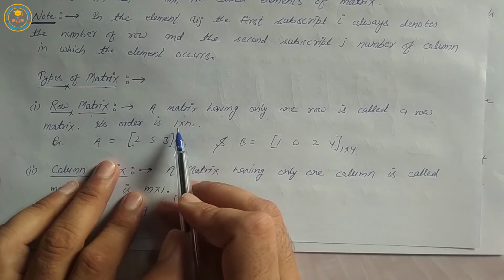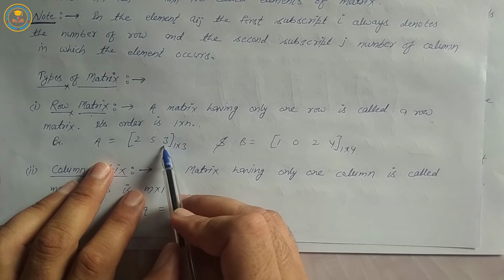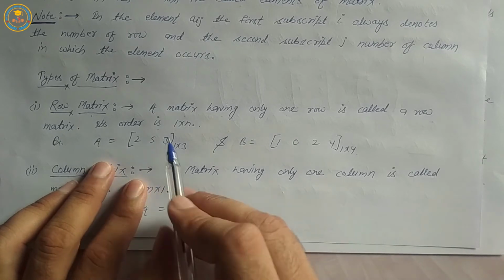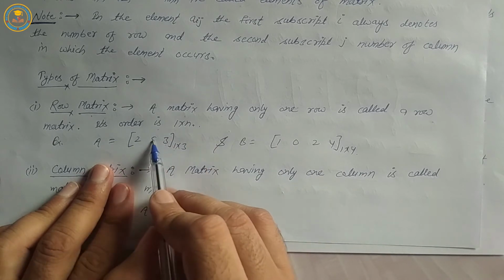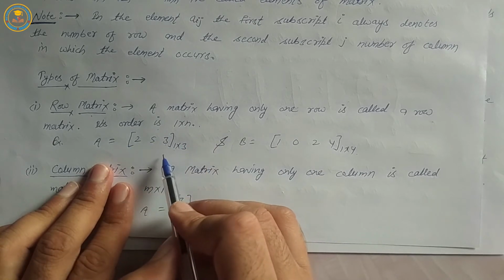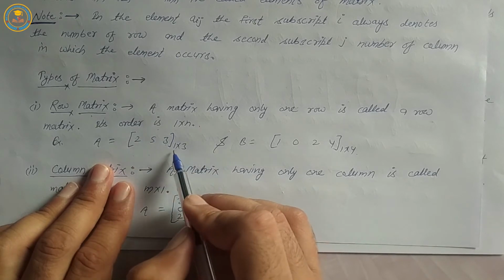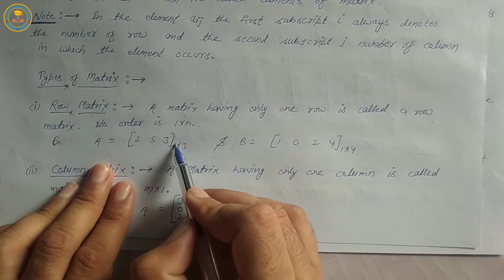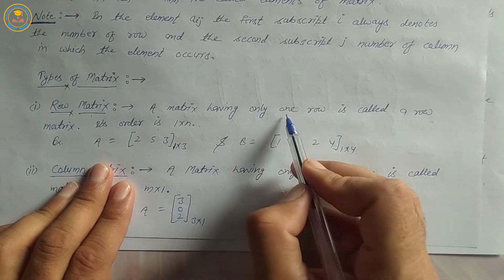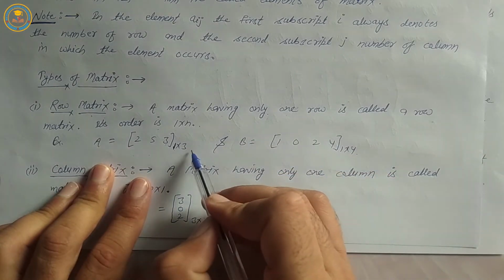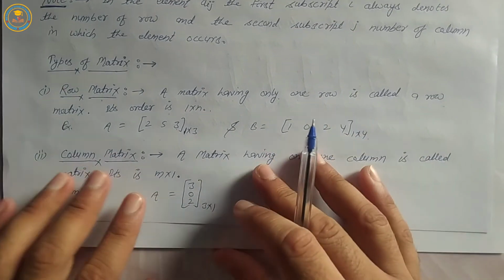Its order is 1 by n. For example, A is equal to 2, 5, 3. Order of matrix A is 1 by 3: 1 row, 3 columns. A matrix having only one row, such as 1 by 3 or 1 by 4, is called a row matrix. Okay.